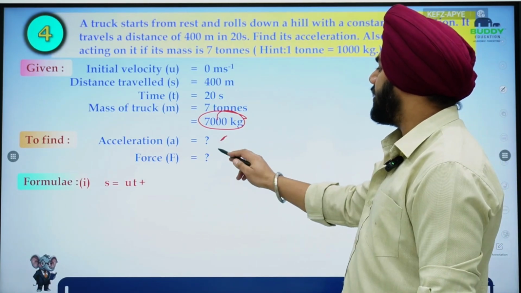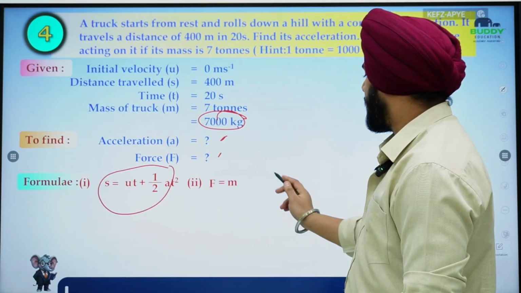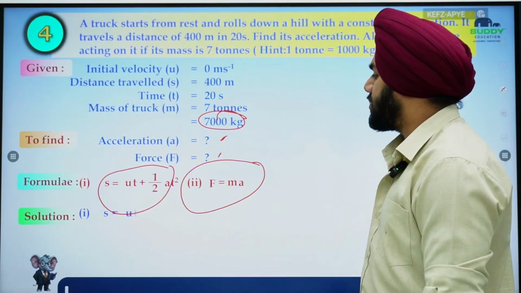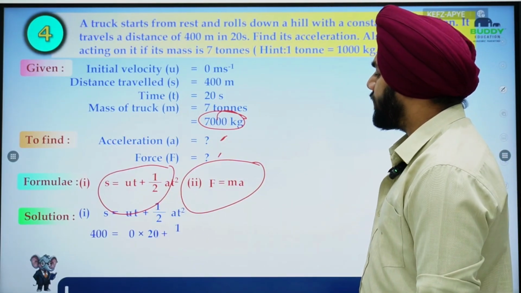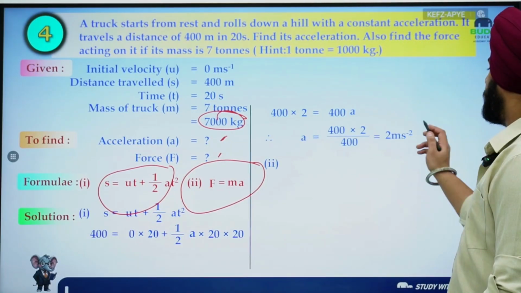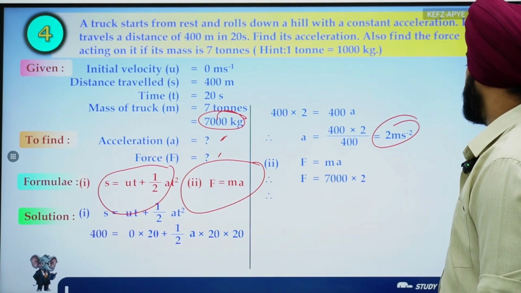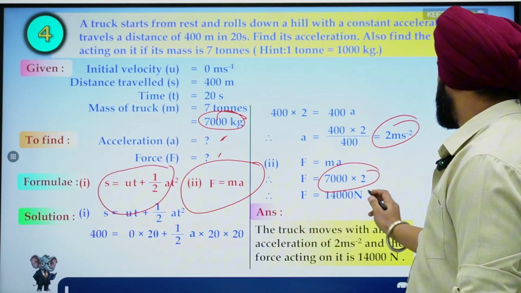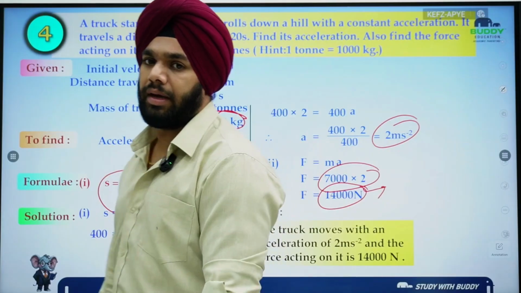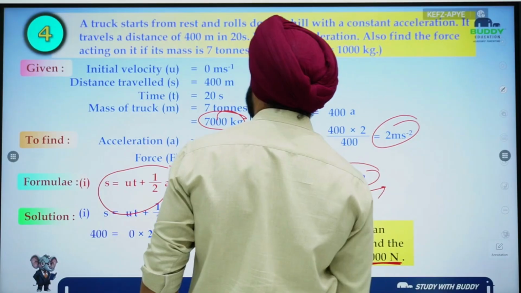Okay, so we have already done this. You need to find out the acceleration. You need to find out the force. So we use this formula, S is equal to ut plus half at square, and second formula, F is equal to ma. So here we got the acceleration 2 meter per second square, right? Because initial velocity was again 0. Okay. So we got the acceleration 2 meter per second square. Then force, simply 7,000 into 2. 14,000 Newton. This is the final answer. Truck moves with an acceleration of 2 meter per second square and the force acting is 14,000 Newton. Okay, got my point?